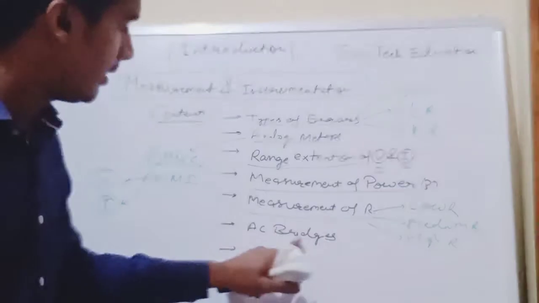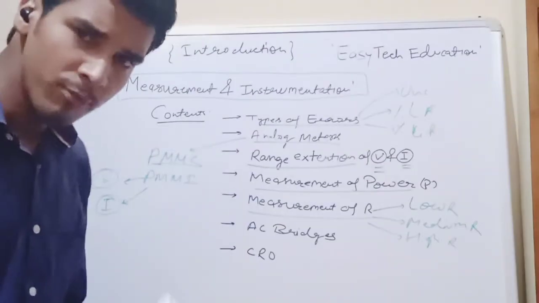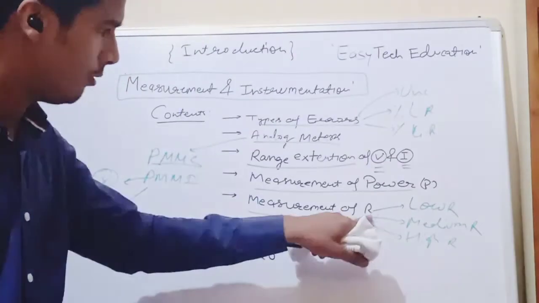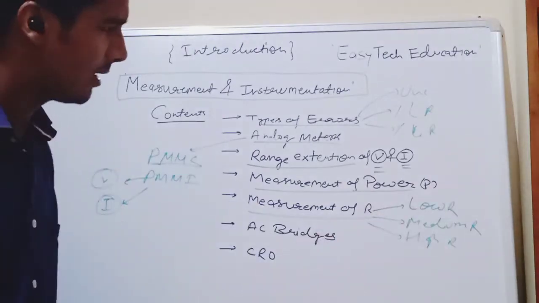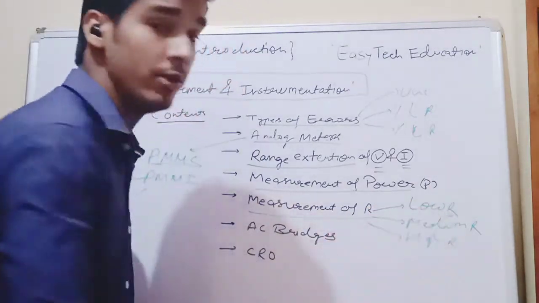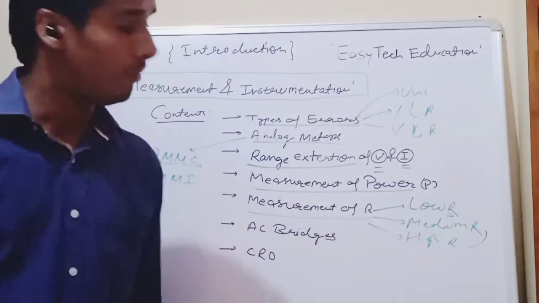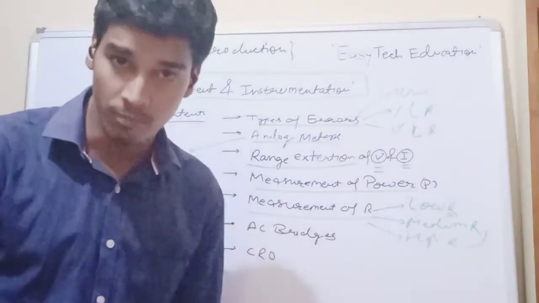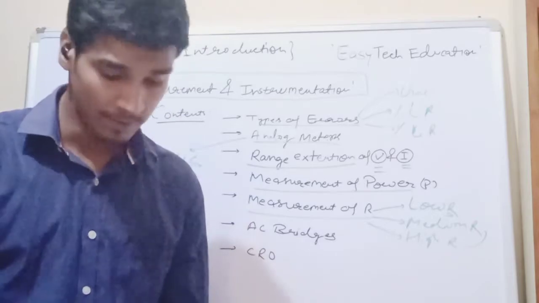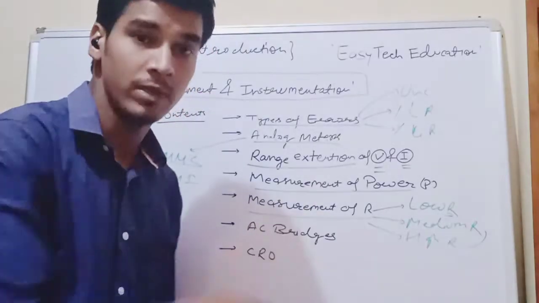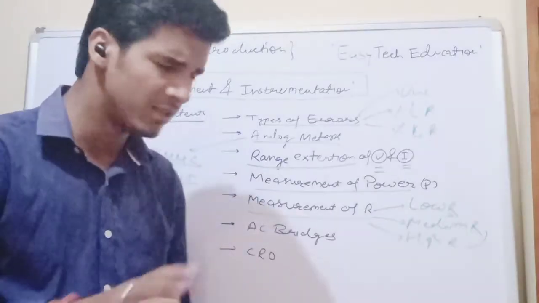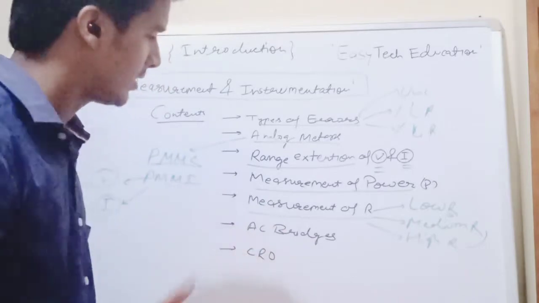Then we will discuss AC bridges. We have measured the resistance value by different kinds of methods. For low resistance, we can use Kelvin's double bridge. For medium resistance, we can use the Wheatstone bridge method and the ammeter voltmeter method. For high resistance, we can use the loss of charge method. So different kinds of methods are available.